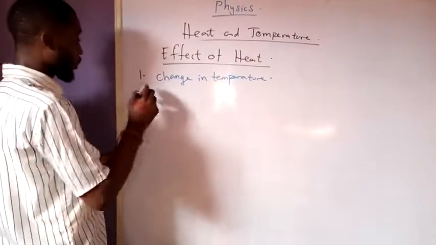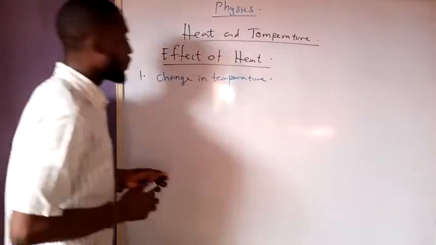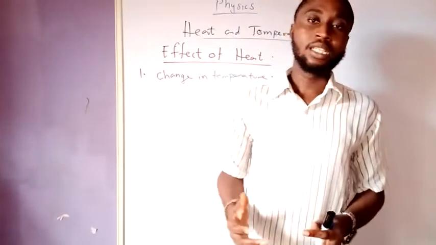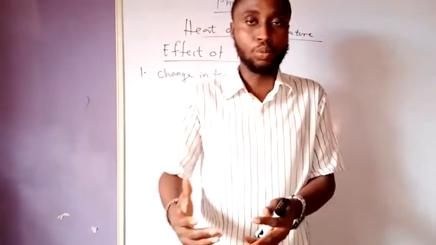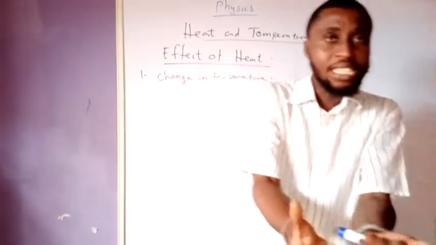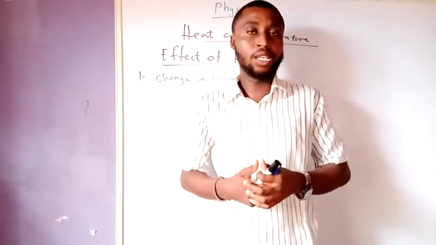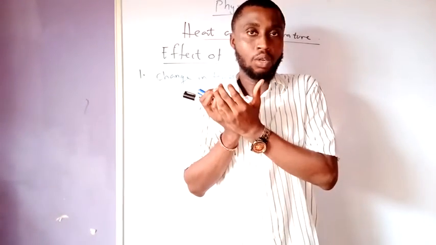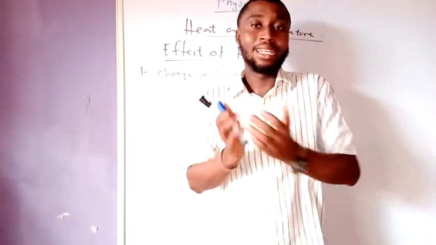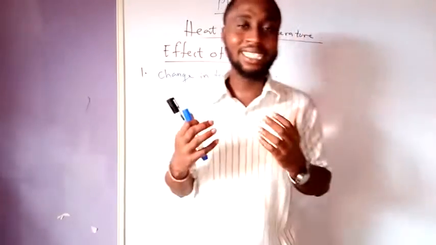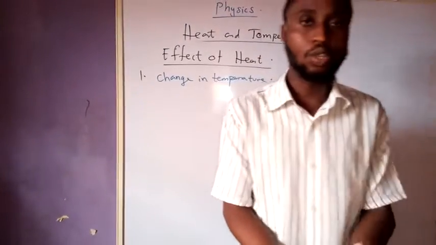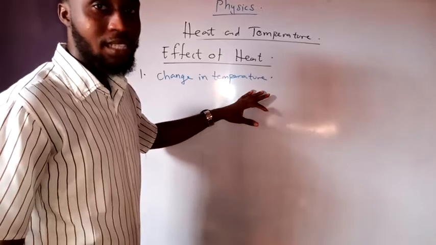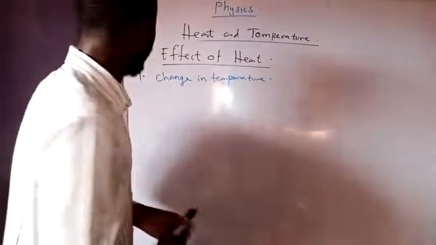Number two, alright, okay, let me explain this further. When you apply heat to a particular body, the temperature will change. The process of applying heat to a particular body is what we refer to as heating. You are trying to make the body hot. Alright, you can also remove heat from a particular body. For example, if you place your water inside your refrigerator, the refrigerator is going to remove heat from the substance you place inside it. Alright, that one is removal of heat. So either you are adding heat or you are removing heat from a particular substance. One thing is obvious, there will be what? Temperature change.